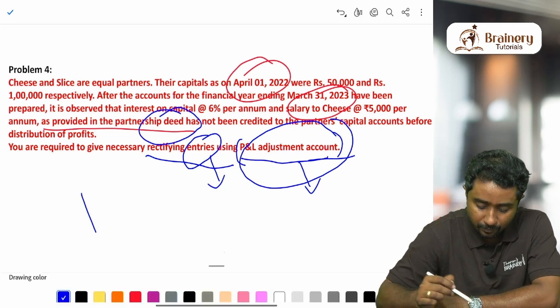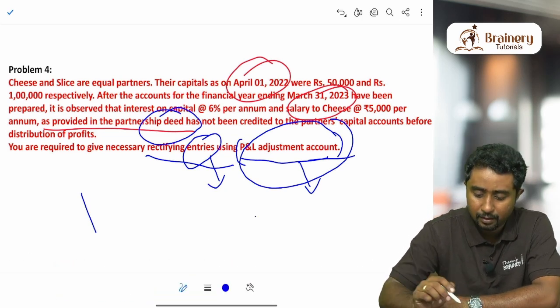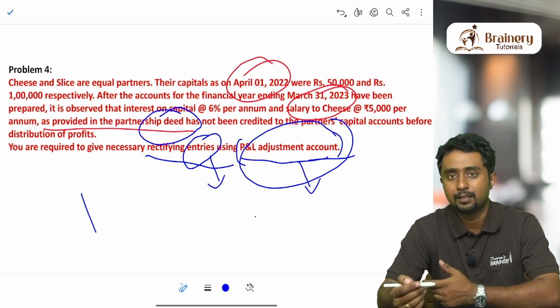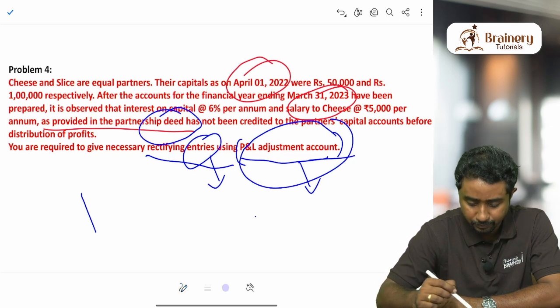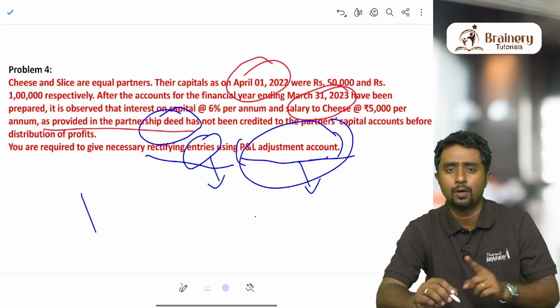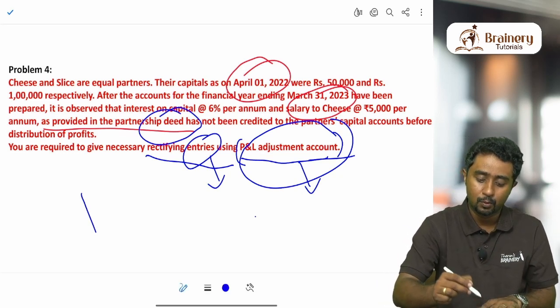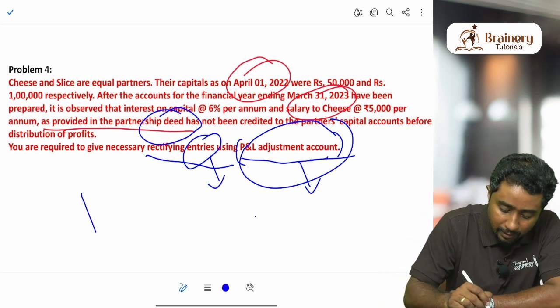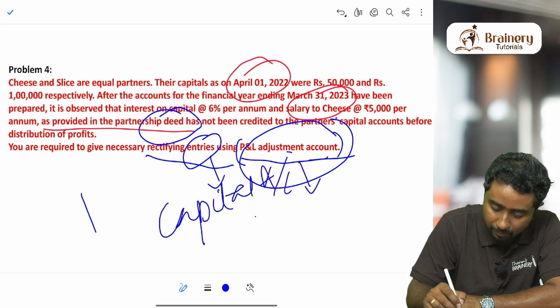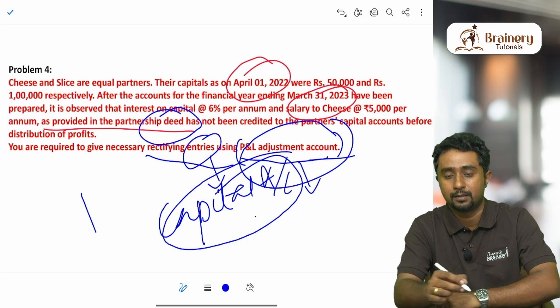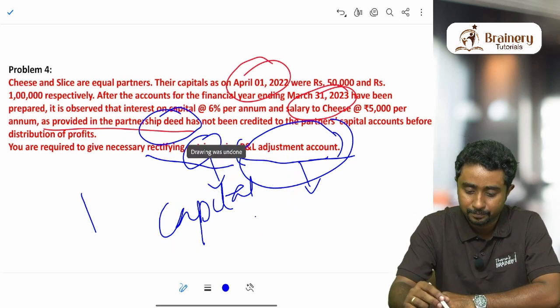Without further delay, let us get into the answer. For that, I would like to bring your attention to one most important rule when you are doing this question. You only think about the capital account of the partner. Only think about the capital accounts of the partners to do this method.